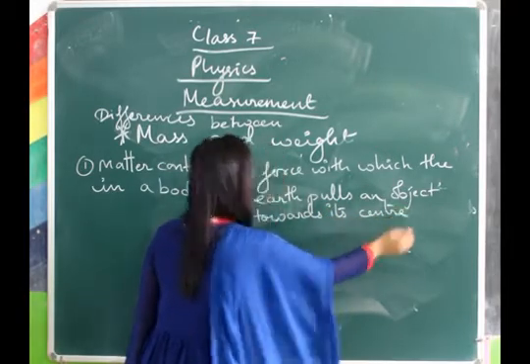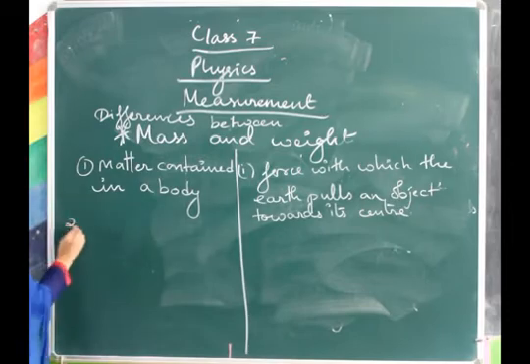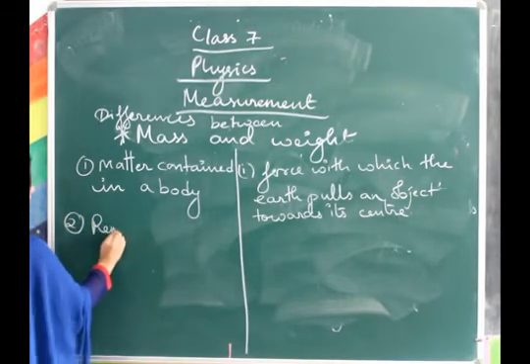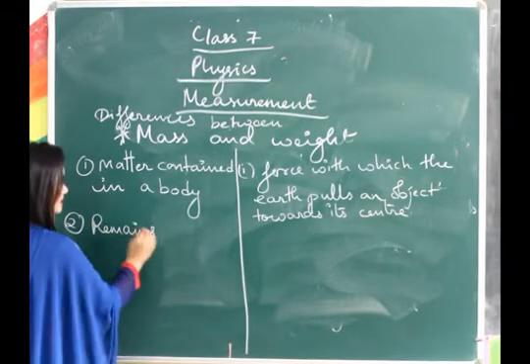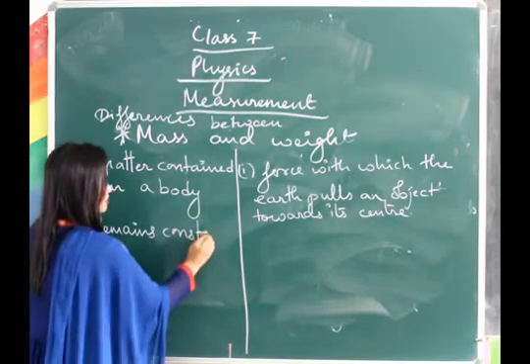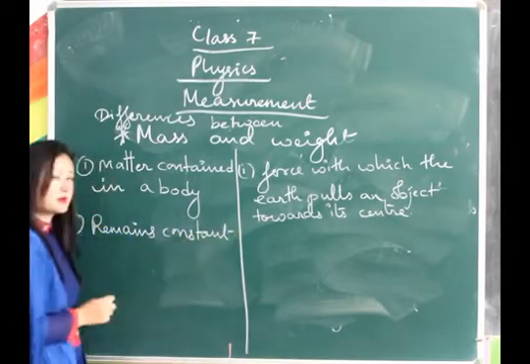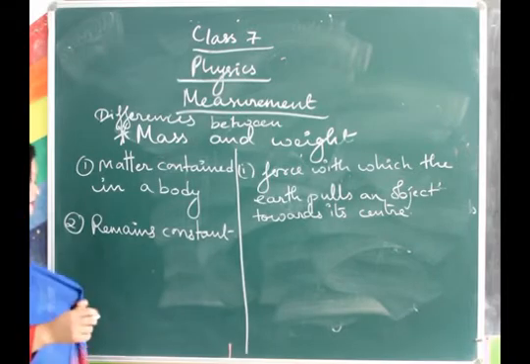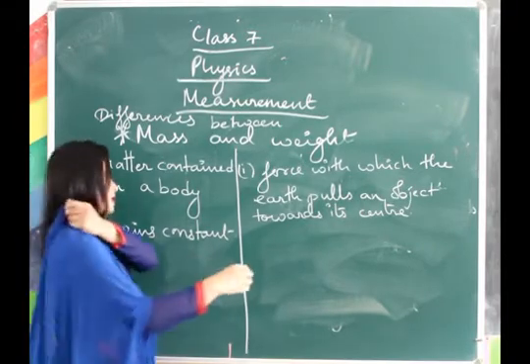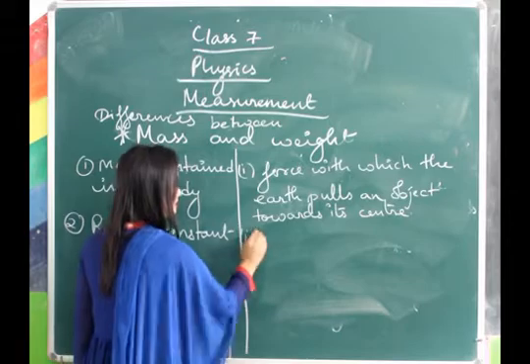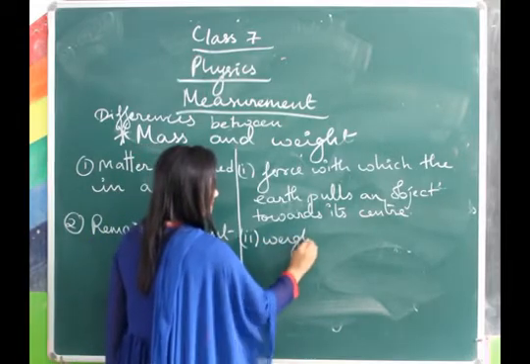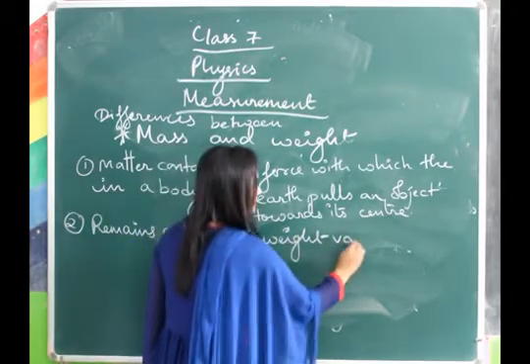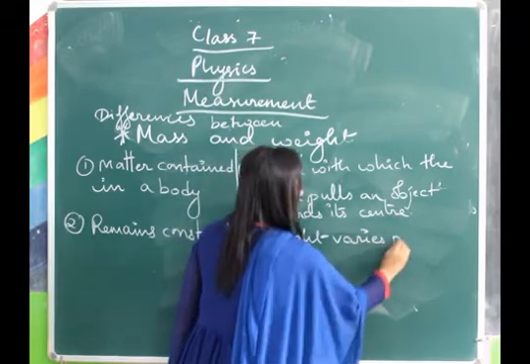The second difference is that mass is constant. It remains constant, that means it does not change. No matter wherever you take it, it remains the same. The value of the mass does not change, whereas weight varies from place to place.